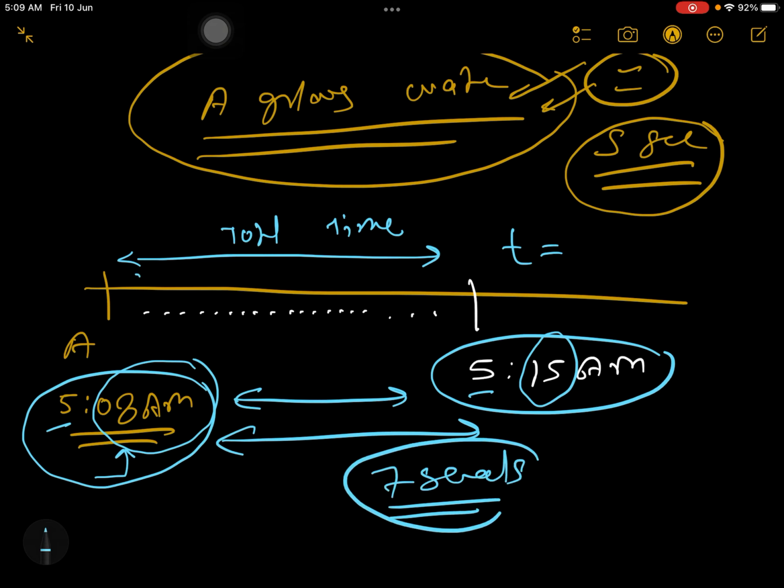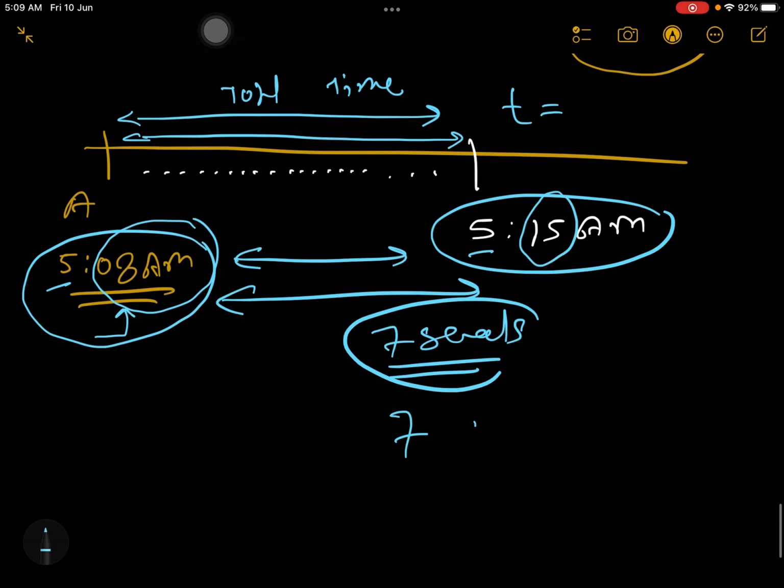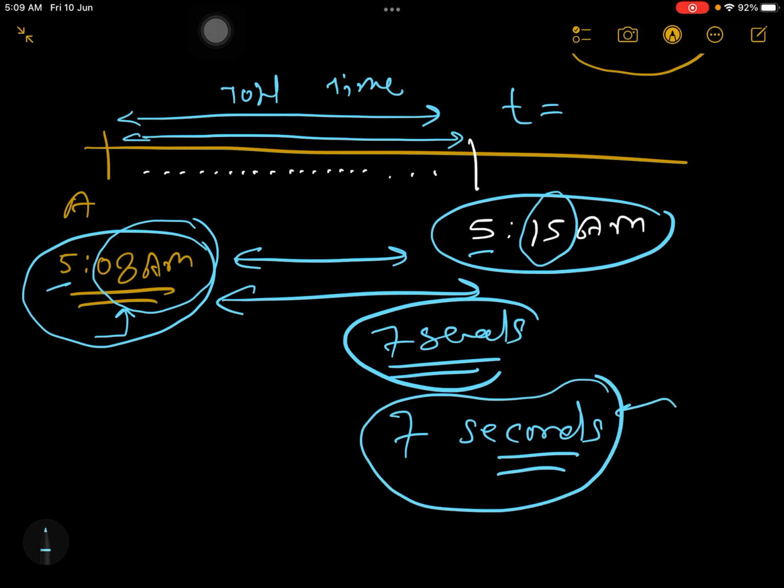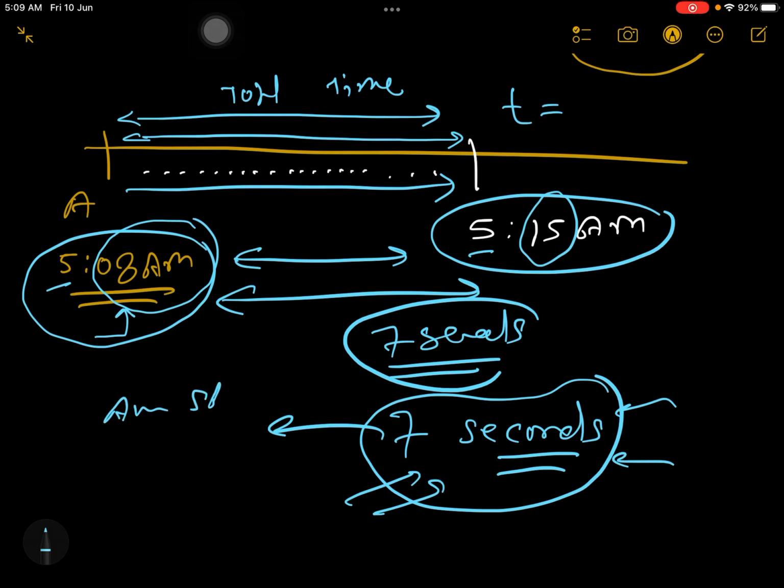Like this lecture was running for 7 seconds. See the language, 7 seconds. So 7 seconds, this is the total time taken in this entire journey. So this time is giving you average speed or average velocity.